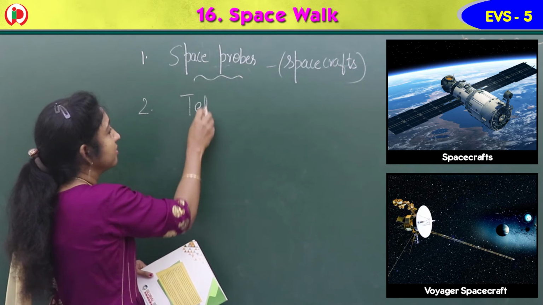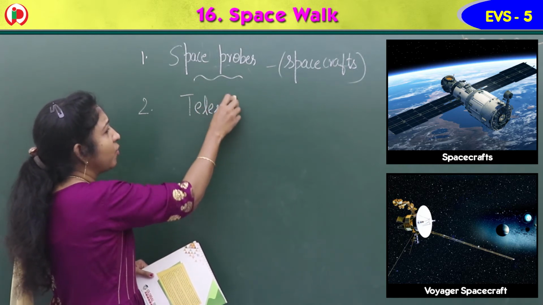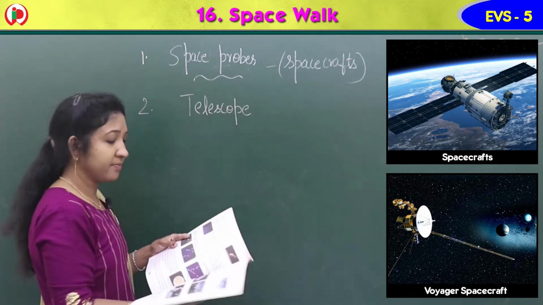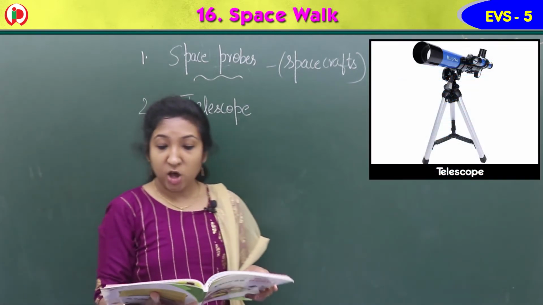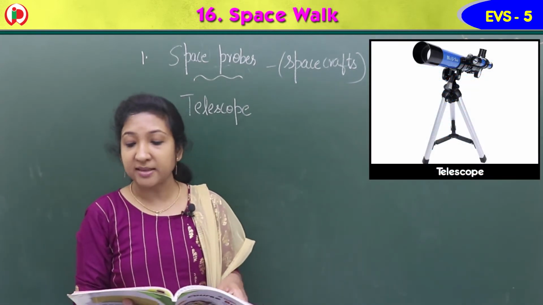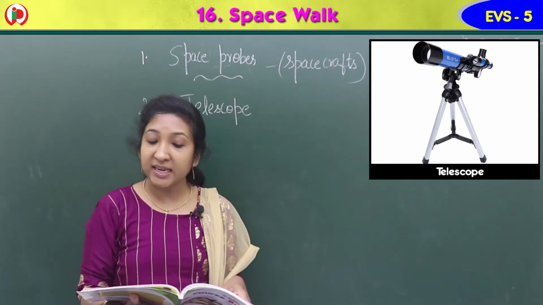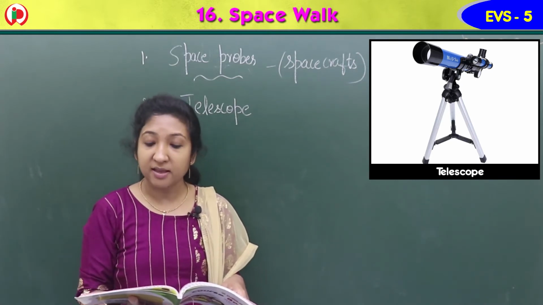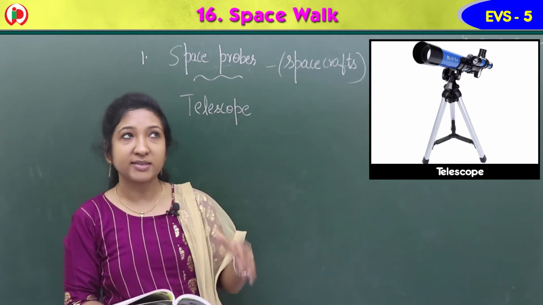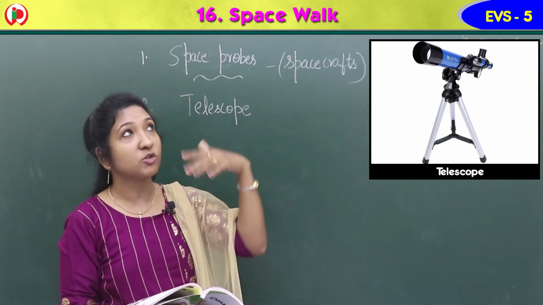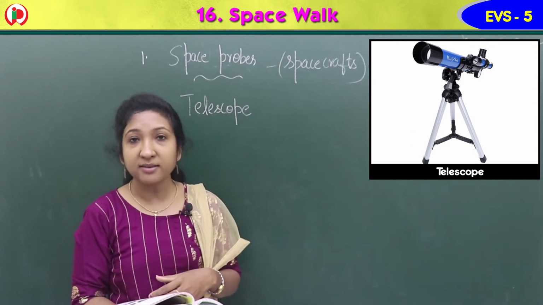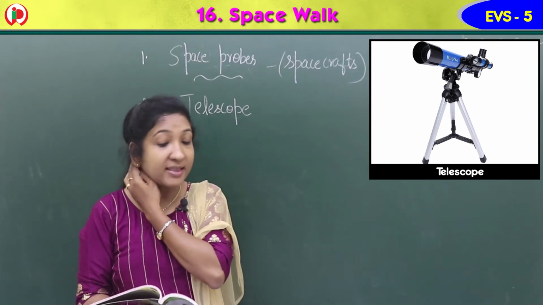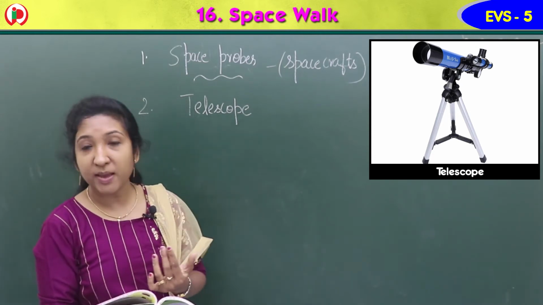Telescope. So what is this telescope? Some telescopes like the Hubble Space Telescope are permanently stationed in outer space to observe various heavenly bodies. Actually, a telescope is an instrument used to see the heavenly bodies. The example they have given is the Hubble Space Telescope.